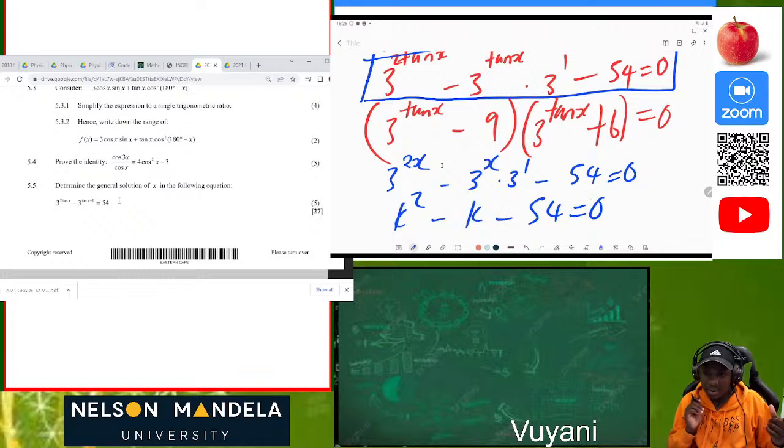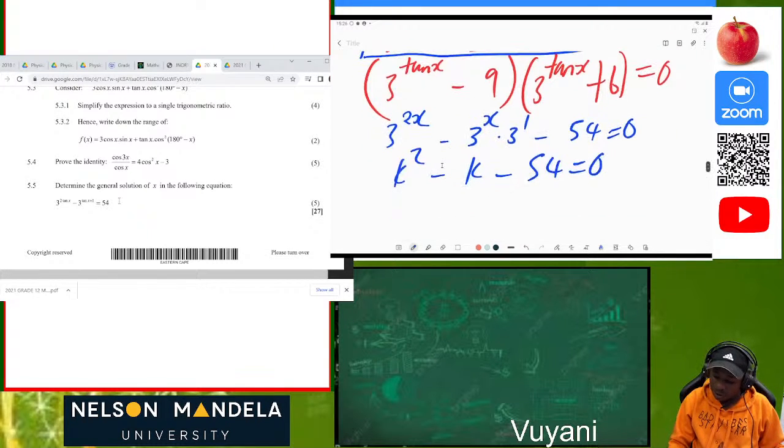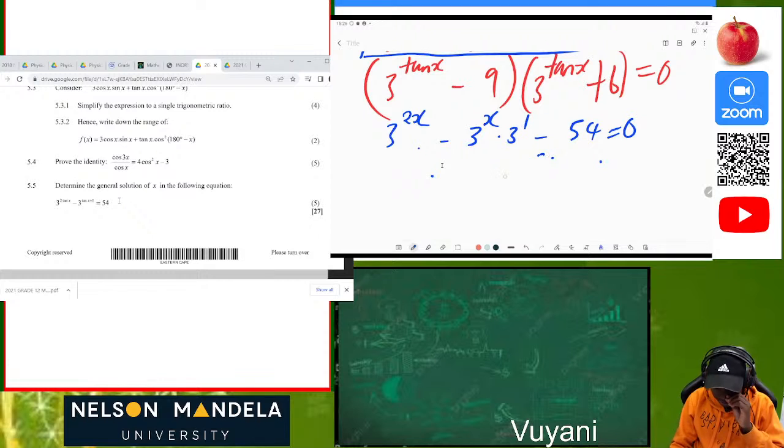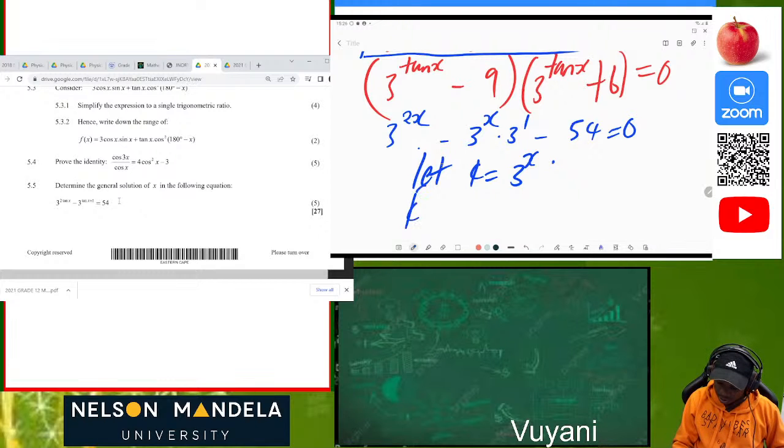I'm hearing someone ask me, why are you saying that? Because we applied our K method. When applying the K method while solving for x, we write in simple English: let K be equal to 3 to the x. So 3 to the x will be equal to K. Since it's 3, it's now K squared minus 3K minus 54 equal to 0.